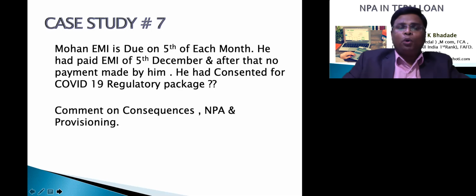Next case, Mohan's EMI is due on 5th of each month. He has paid EMI on 5th December. After that, he has not made any payment. In COVID regulatory package, he has consented for the moratorium benefit. So all the EMIs falling due between 1st March 2020 to 31st May 2020 have been postponed. Comment on the consequence NPA and provisioning in this case.